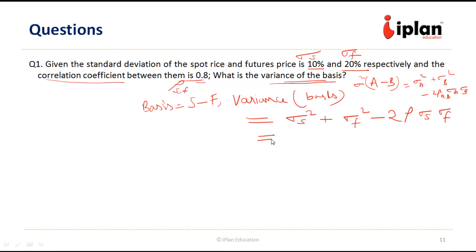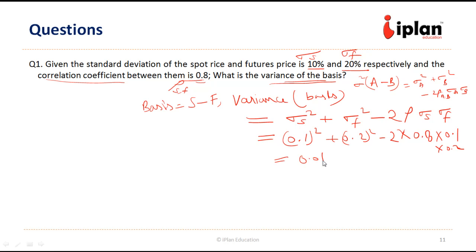So here sigma S is given, which is 0.1. So 0.1 square plus 0.2 square minus 2 into the correlation coefficient, which is given to be 0.8 in this case, into 0.1 into 0.2. So let us see how much it adds up to.